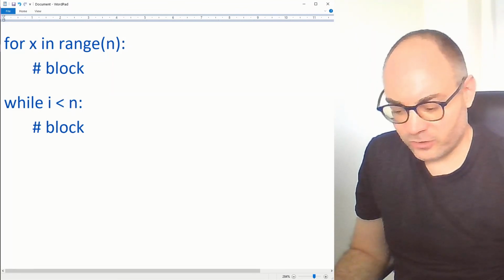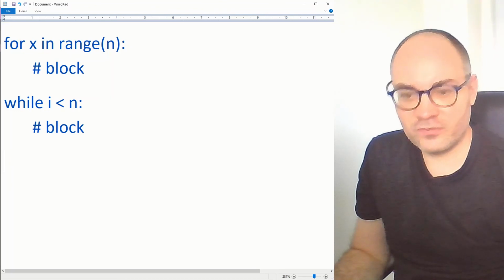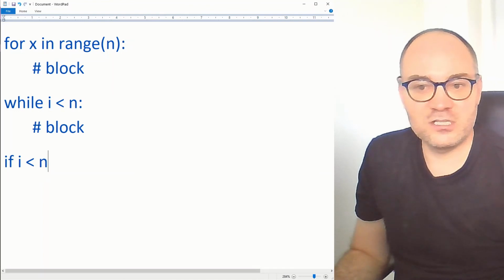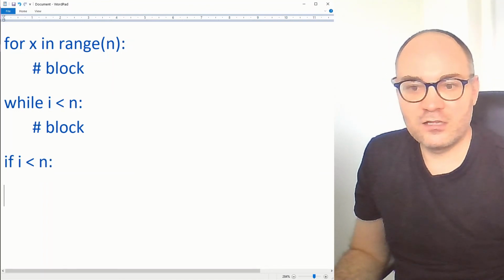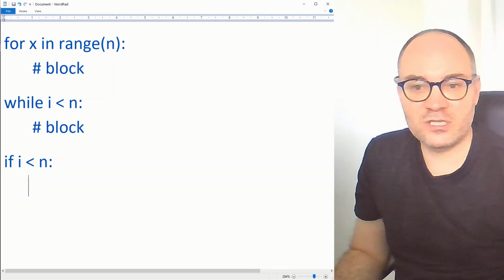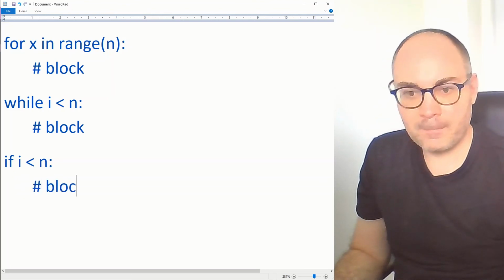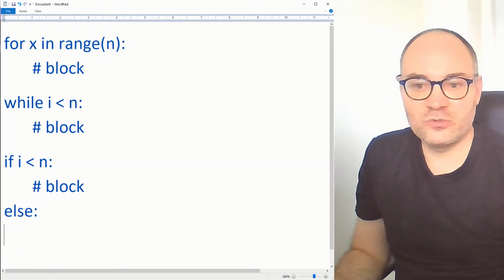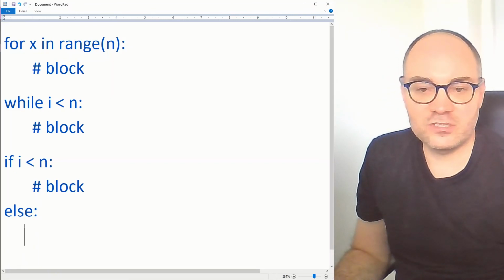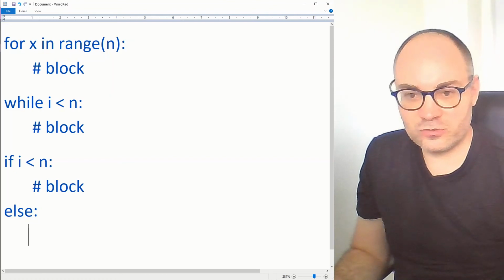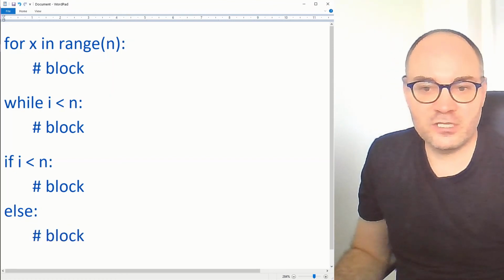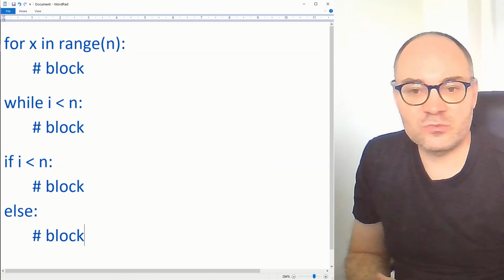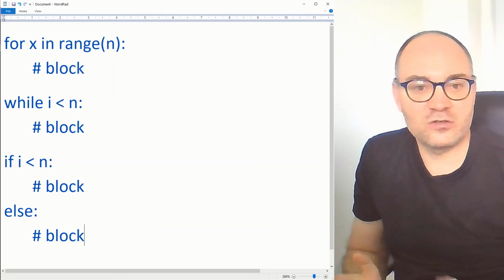We also learned about conditionals, in particular the if and else keyword. So if some condition is true, let's say i strictly less than n, then again we will execute an indented block of code. And we learned about else, which will be executed if the condition at the beginning of the if statement evaluates to false. So we might have some other block here. Okay, so this allows us branching our code into different regions which are executed depending on some logical statements.